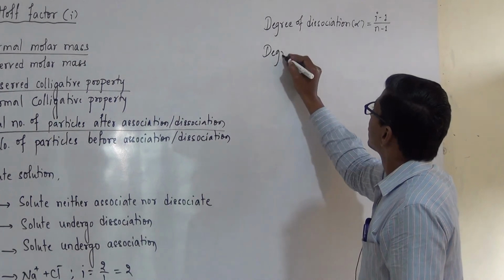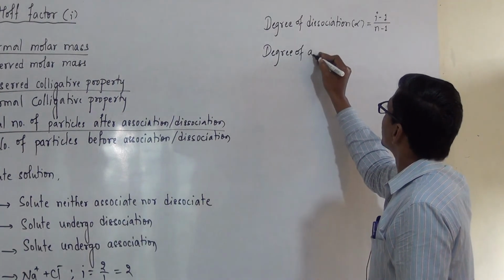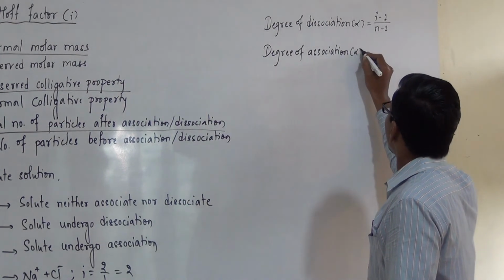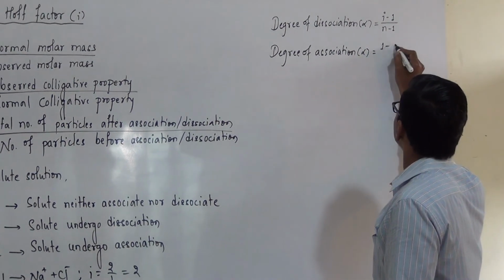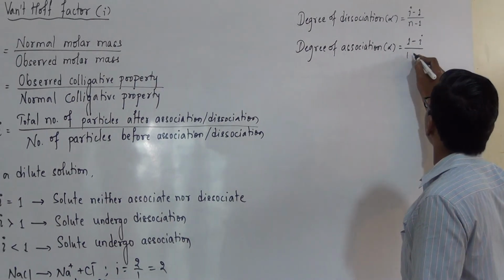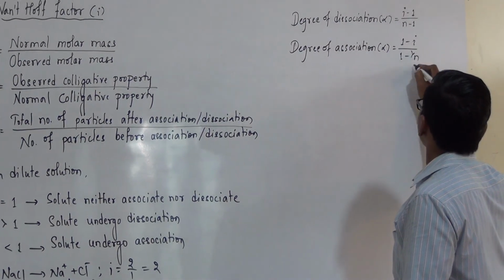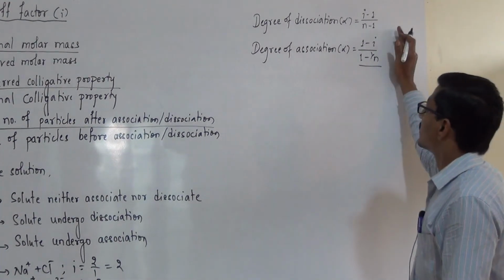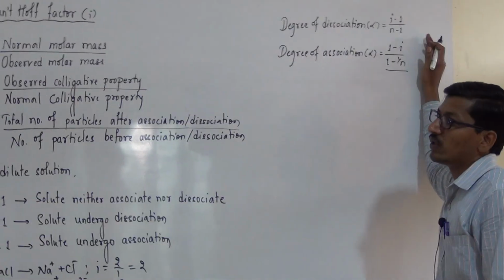Then degree of association, alpha is equal to (1 minus i) divided by (1 minus 1 by n). By using these two relations, degree of dissociation as well as degree of association can be calculated.